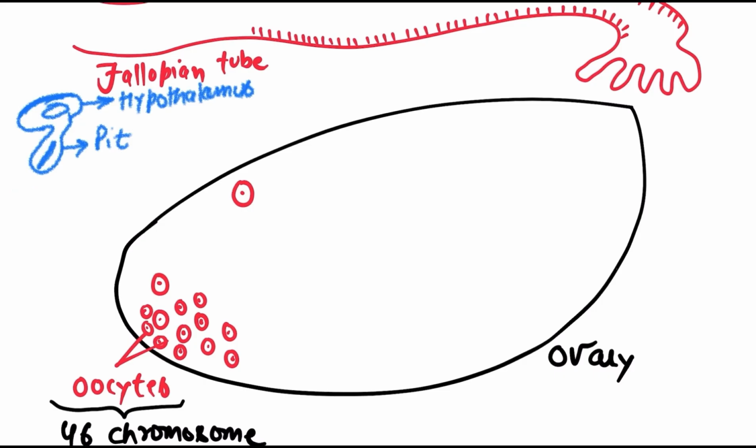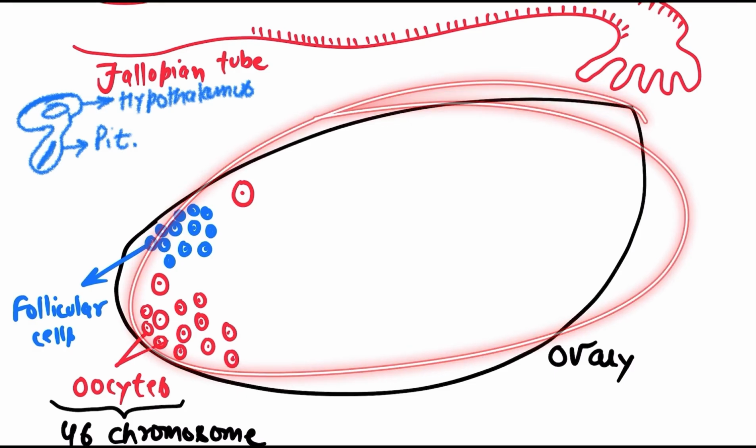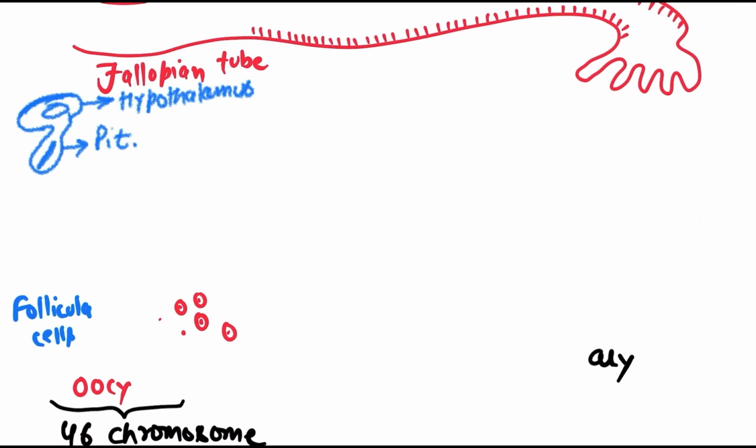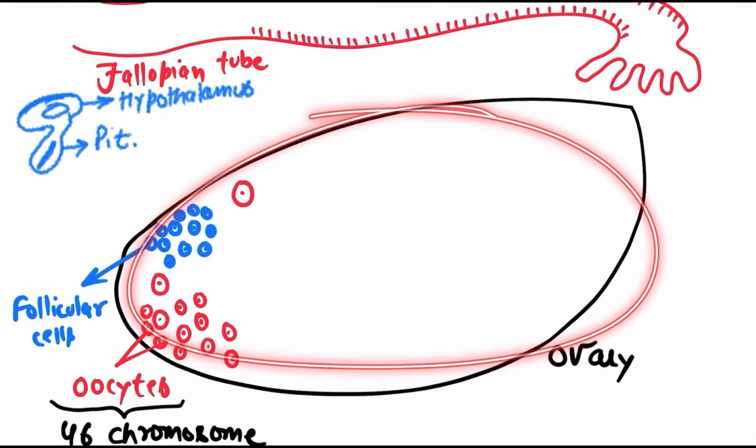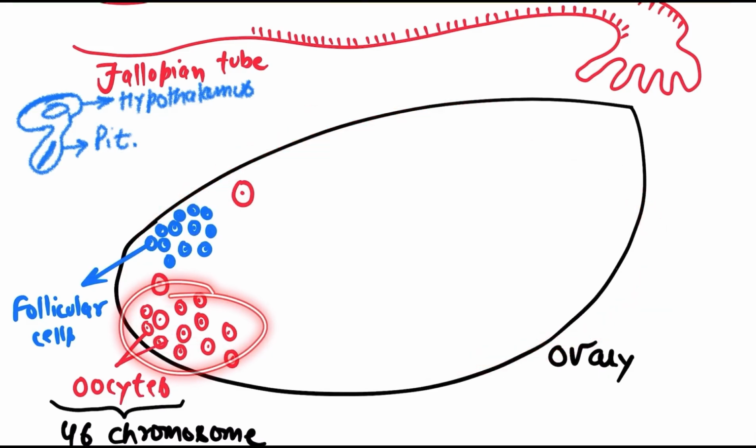Okay, let's get started. One more thing: the ovary also contains another type of cells, known as follicular cells, or follicles, which I'm drawing here in blue. So this is the ovary. Inside it there are many oocytes, which are responsible for the formation of ovum.